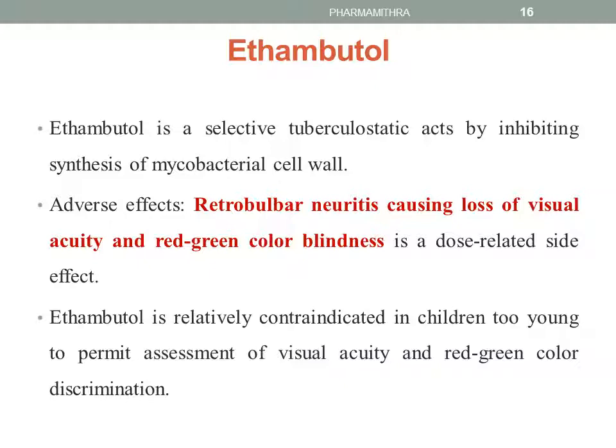So this ethambutol is mostly contraindicated in children too young, because in children it is difficult to assess visual acuity and red to green color.